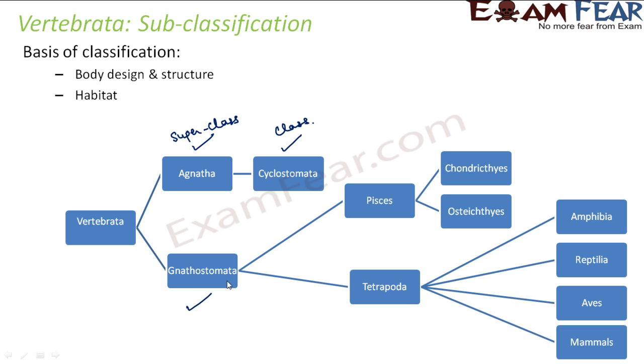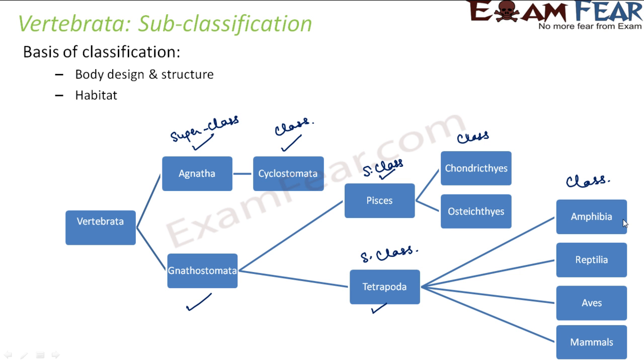Similarly, the other one, Gnathostomata, was again divided into two groups, Tetrapoda and Pisces. Pisces was further divided into Chondrichthyes and Osteichthyes, and Tetrapoda was divided into Amphibia, Reptilia, Aves and Mammalia. So these are the classes, and these are the superclasses.